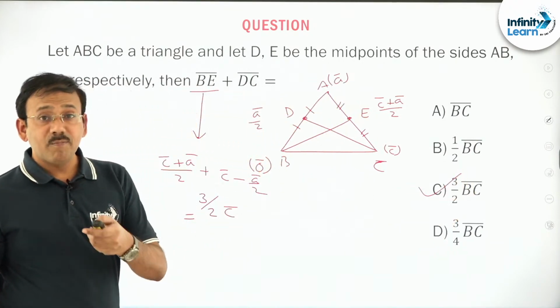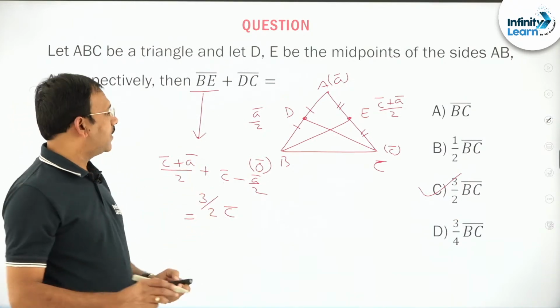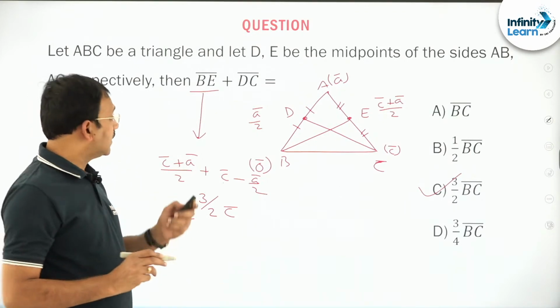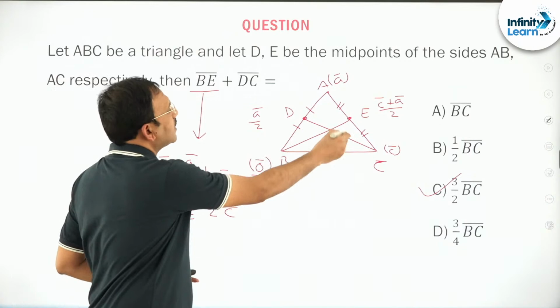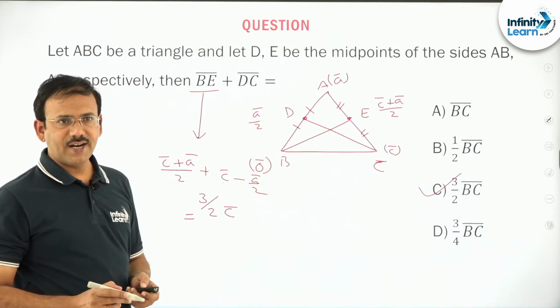So this is an important technique to handle such questions. If possible, you try to give one of the vertices as 0 bar, then you give others as points, convert into vectors and do. Right, friends?